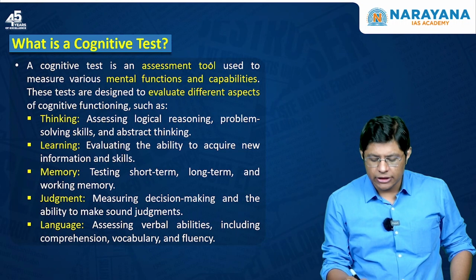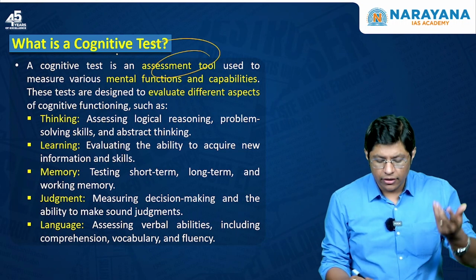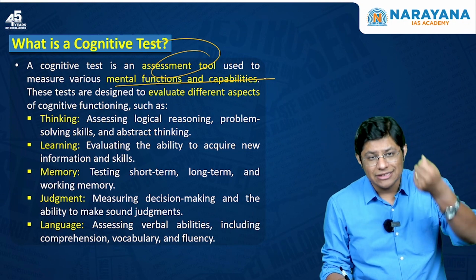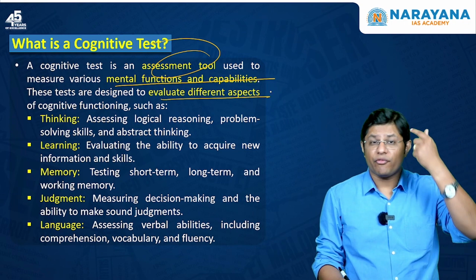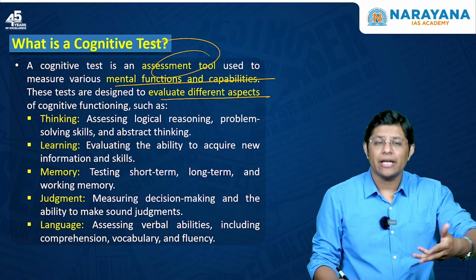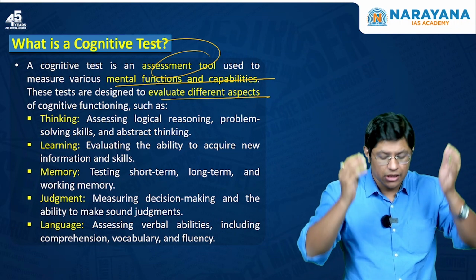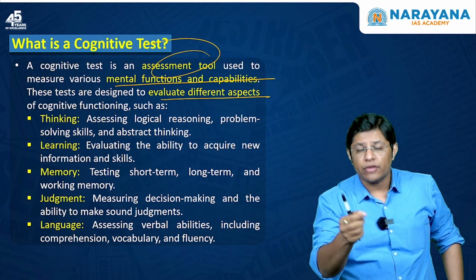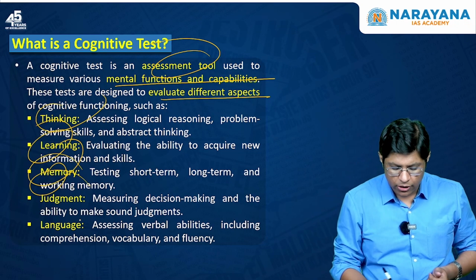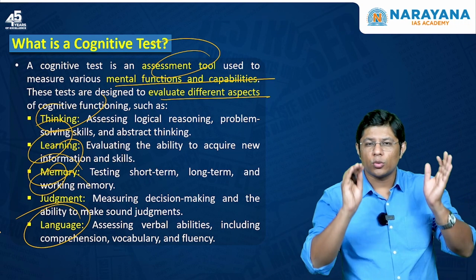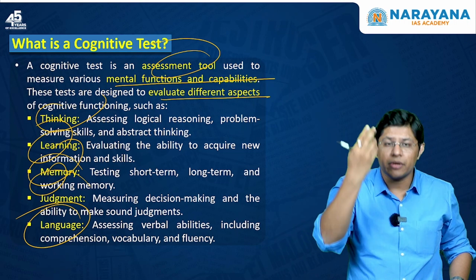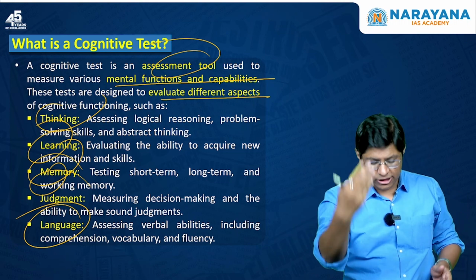It is a tool to measure the mental functions and capabilities, right? Now, this tool is designed to evaluate different aspects of cognitive functioning, different aspects of your understanding or your ability to perceive things. So, the test is designed to evaluate which different aspects? One, your thinking, your learning, your memory, your judgment, your language. So, this is a tool to understand the mental functions and capability. If your mind is capable of thinking, learning, taking a judgment, language, etc.